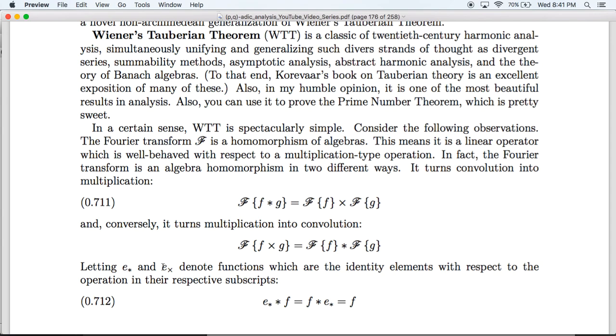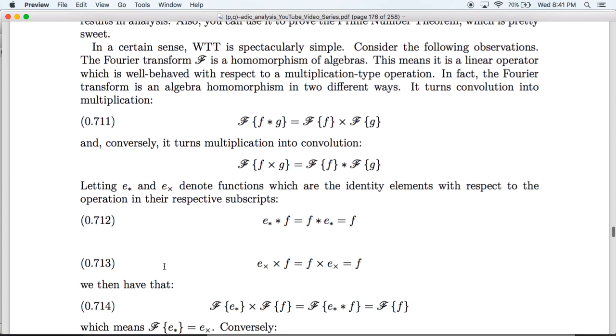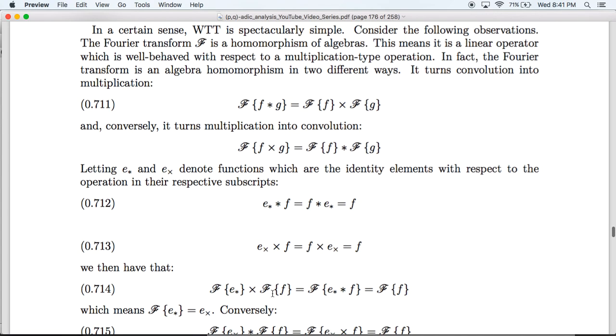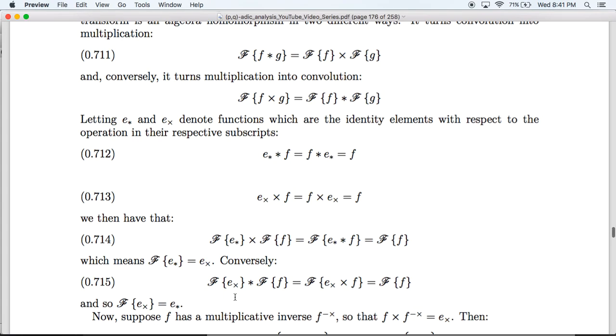So, let's let E_star and E_cross denote the functions which are the identity elements with respect to the convolution and multiplication operations, respectively. That is, E_star convolved with f, either way, is f, and E_cross multiplied with f, either way, is f. Then, by the homomorphism property, the Fourier transform of E_star convolved with f is the same thing as the Fourier transform of E_star times the Fourier transform of f. And since this is an identity element, this is the same thing as the Fourier transform of f. So, canceling out, we see that the Fourier transform must send E_star to E_cross, the multiplicative identity element.